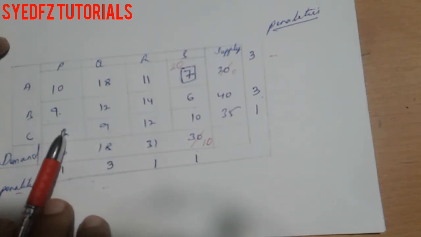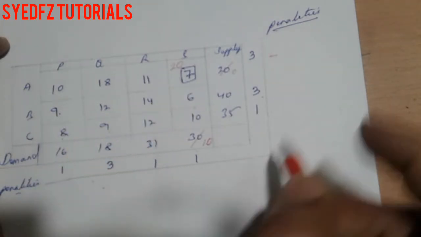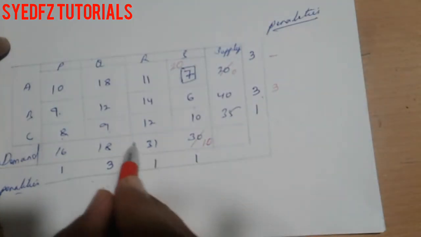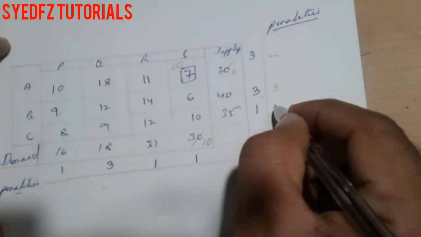What is the difference now? 6 and 9, the same, 3 is the difference. 8 and 9, the same, 1 is the difference.